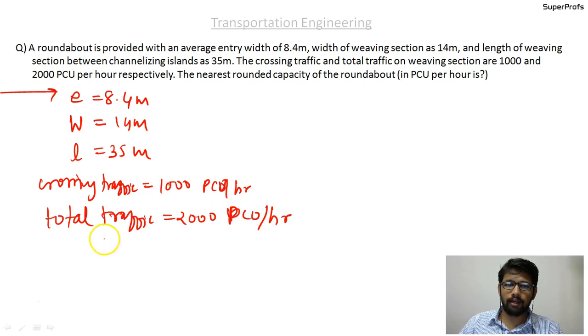They are asking for the capacity of the roundabout in PCU per hour, so Q max equal to what.